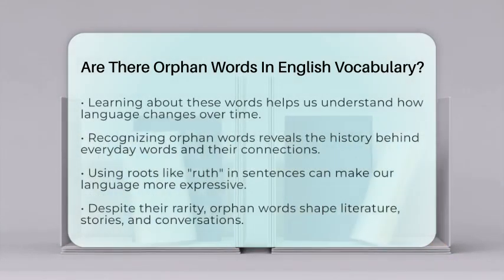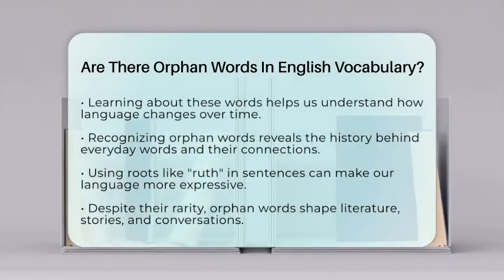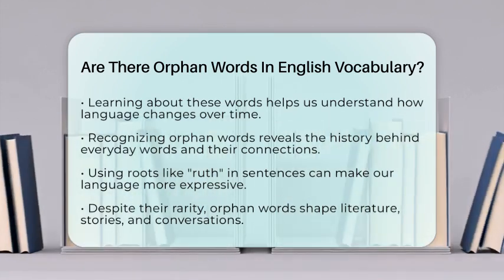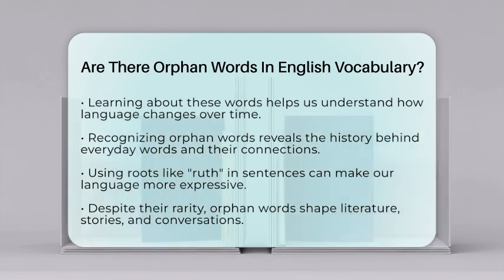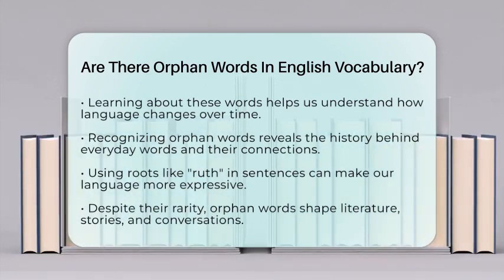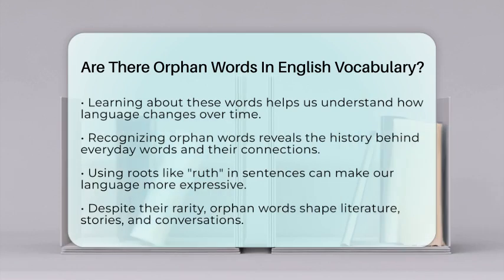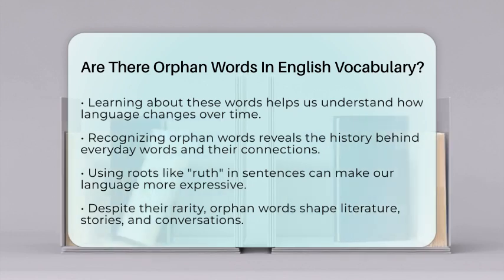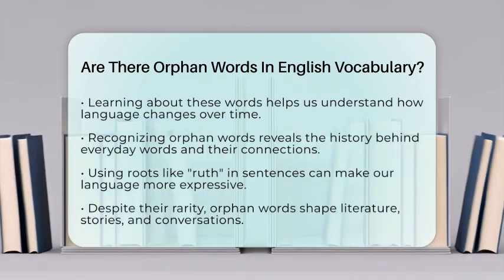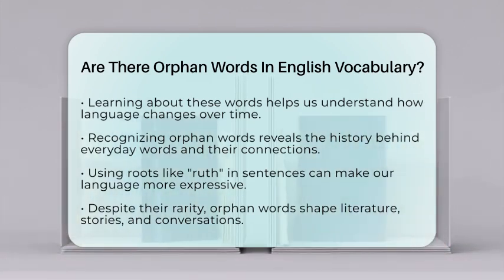For example, understanding that ruth means pity helps us see why ruthless means without pity. Using these roots in sentences can make our language richer. Even though some orphan words are rarely used now, they still shape the words we see in books, stories, and conversations. Recognizing them gives us a peek into the past and a better grasp of how words are connected. So, yes, there are orphan words in English vocabulary, and they tell us stories about the roots of our language.